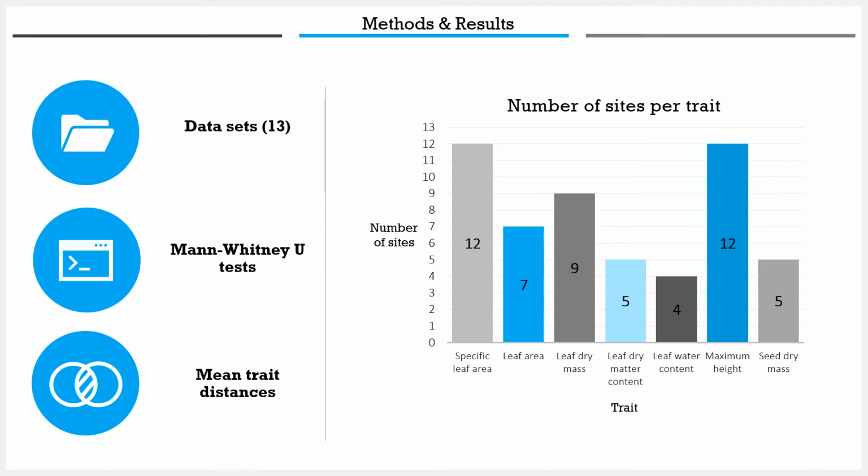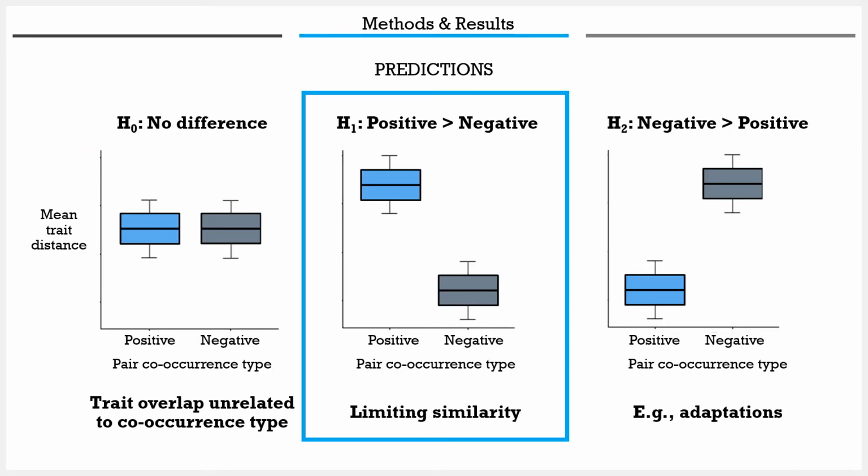To assess trait overlap, we compared the mean trait distances of positive and negative pairs within each of the 13 sites, as well as across all 13 sites, using mostly non-parametric Mann-Whitney-U tests. Mean trait distances illustrate the difference between the least and greatest trait value between the pairs. Therefore, a large mean trait distance was indicative of dissimilar traits, while a small mean trait distance was indicative of similar traits. 3 results were possible for each comparison.